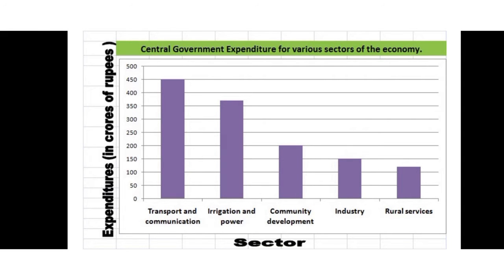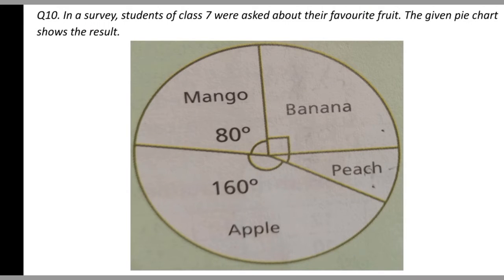Alright. Now question number 10 is, in a survey, students of class 7 were asked about their favorite fruit. The given pie chart shows the result. So far you have studied about the bar graphs, but in this question you will come to know about the pie chart. A pie chart displays data in an easy to read pie slice format. And these slices tell us how much of one data element exists.